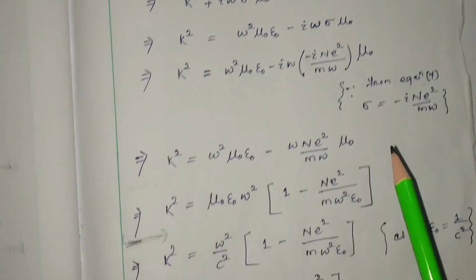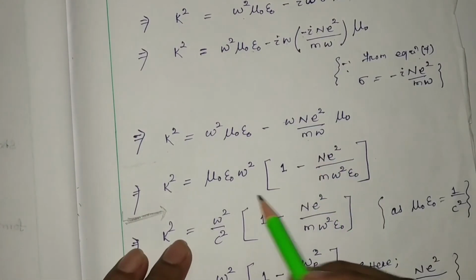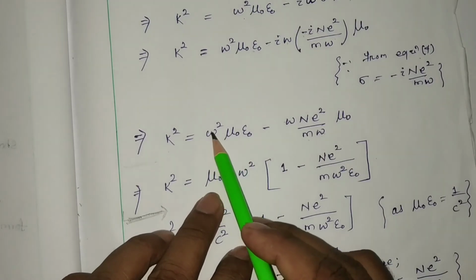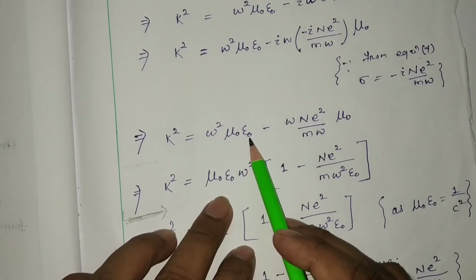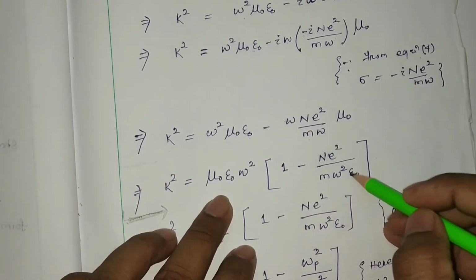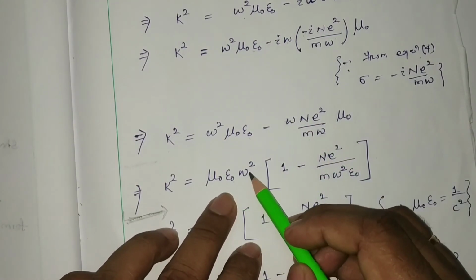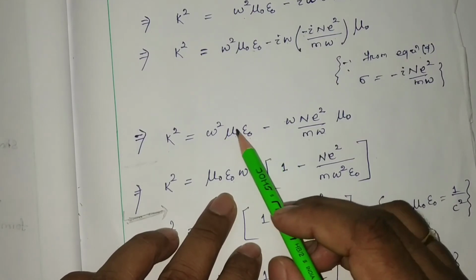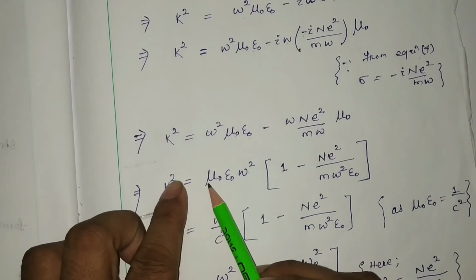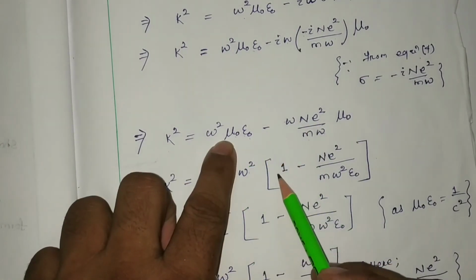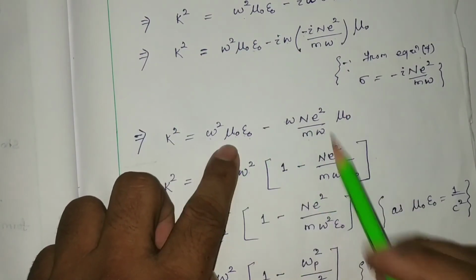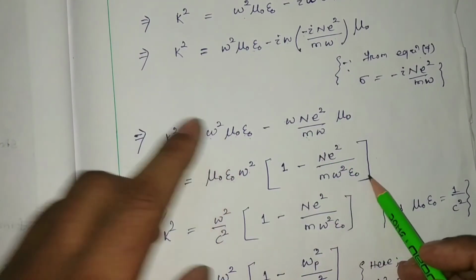Here omega got cancelled, but I am going to take the common omega square mu 0 epsilon 0 from this term and this term. So this will be 1 minus n e square, mu 0 already gone outside, divided by m omega square epsilon 0.